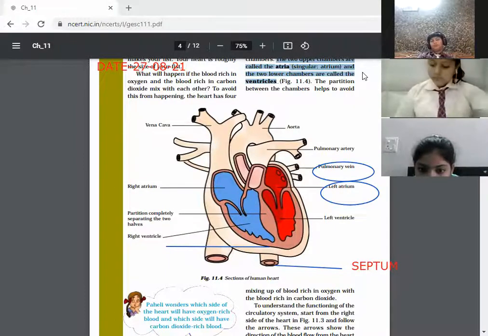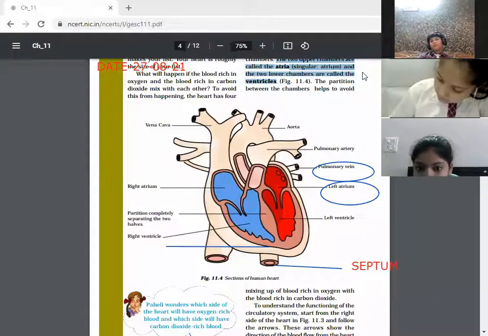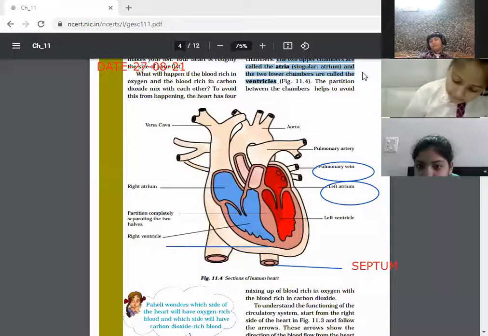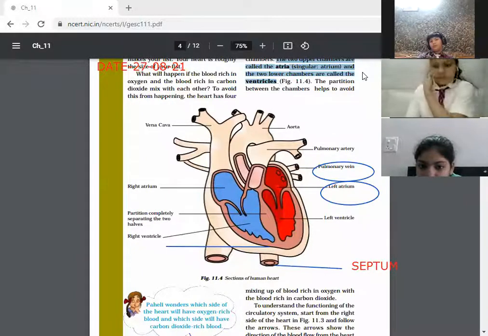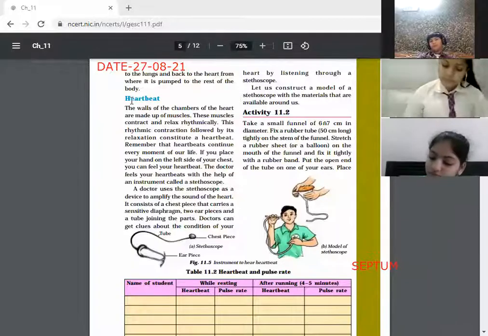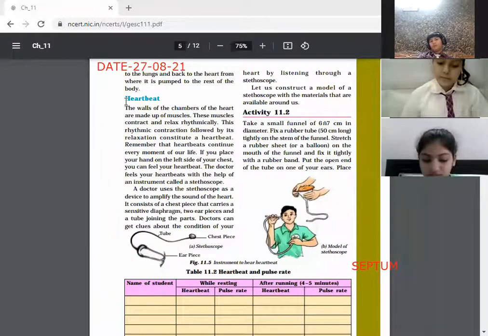So this is the function of the heart. It pumps the blood, and continuously it is pumping without stopping. It does not stop. Okay? Continuously. Next comes the heartbeat. Okay, Tanvi Bakshi, continue reading.